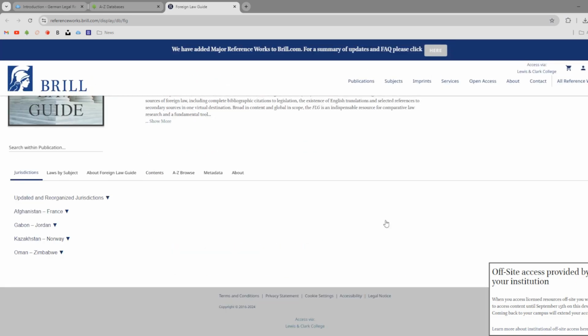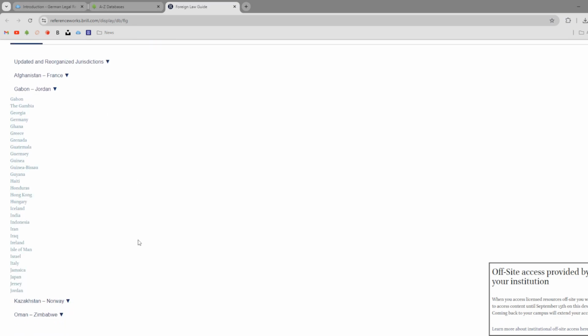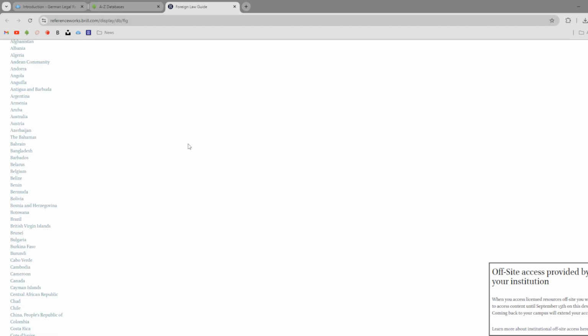On Foreign Law Guide you're going to find primary and secondary source recommendations like you would with other research guides, but it goes a little bit further because it indexes laws by subject as well. So let's look at their guide on China.